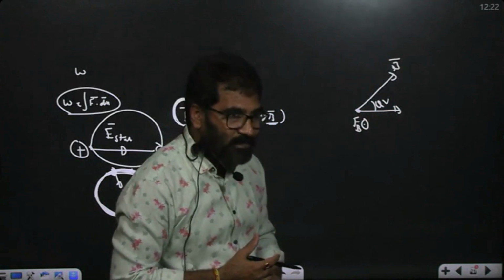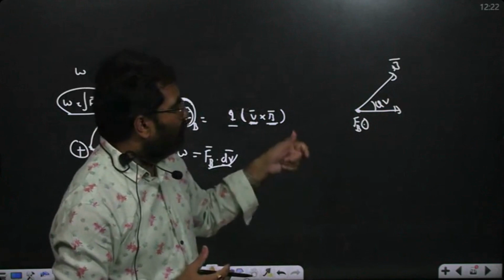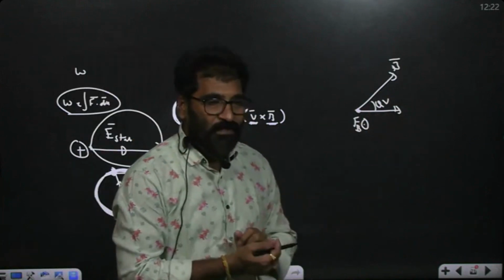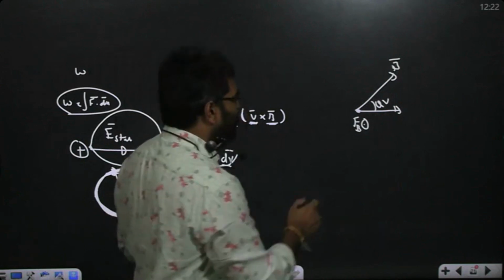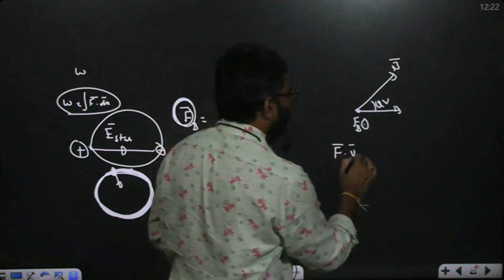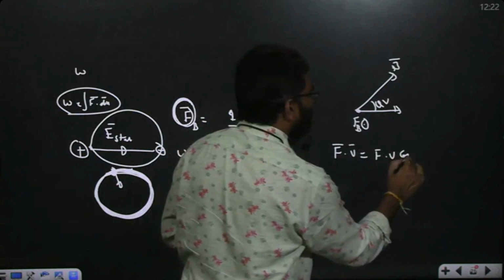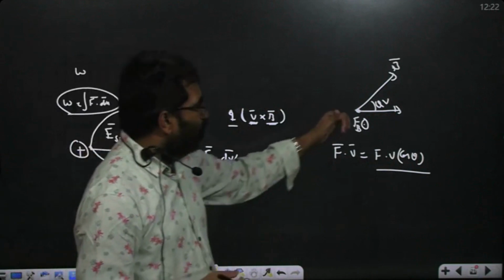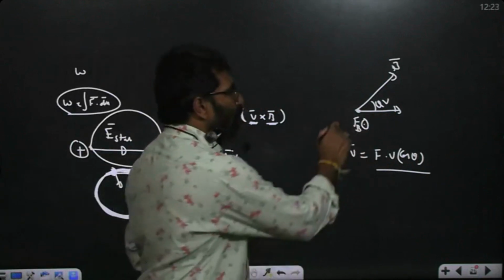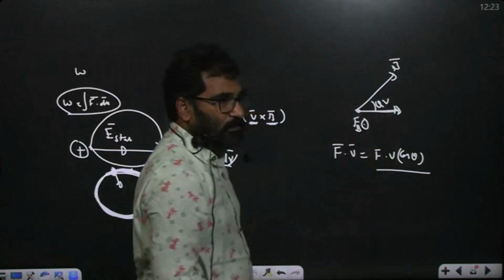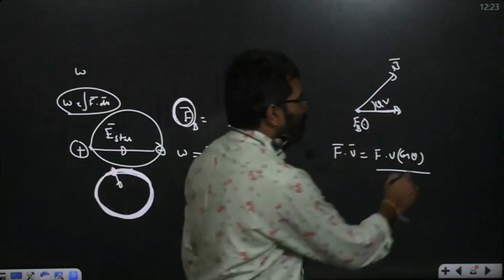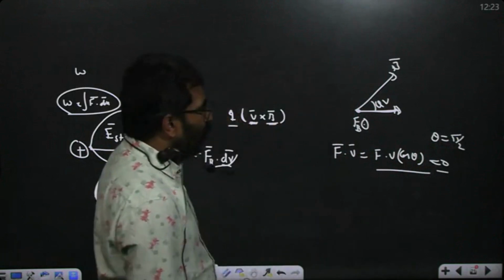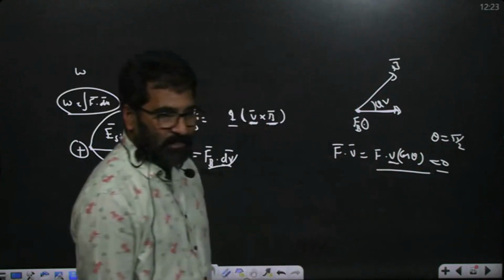F bar is outward, V bar is along this direction. Is F bar dot V bar zero or non-zero? F bar dot V bar is defined as F into V into cos theta. Force is along this direction, but V is along this direction, so the dot product between them, if theta is 90, is definitely zero. Now V bar and displacement are both in the same direction.